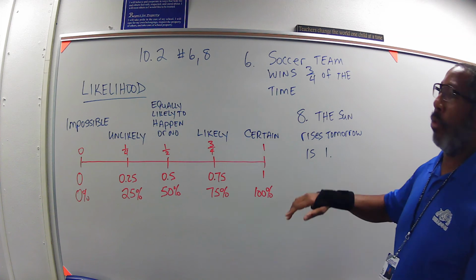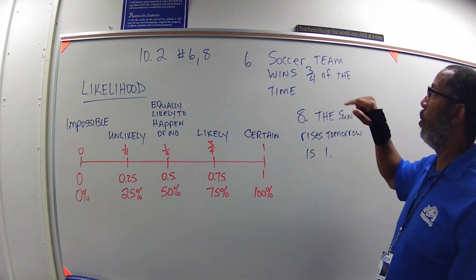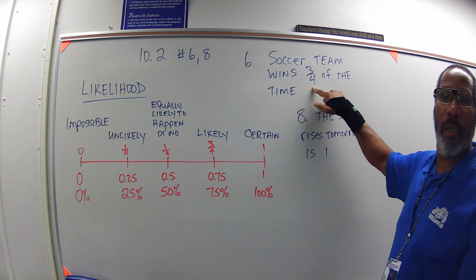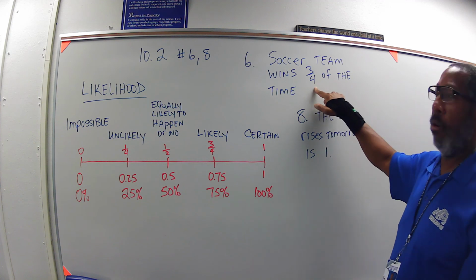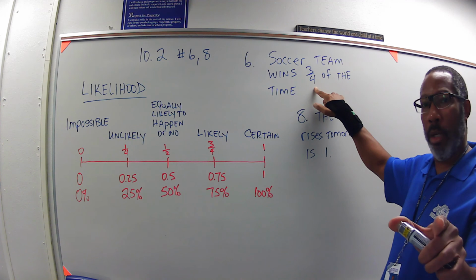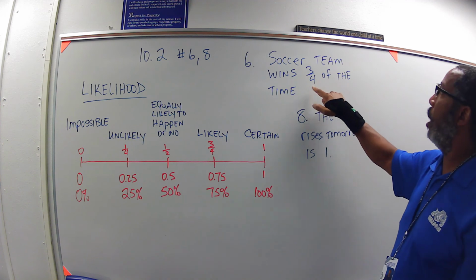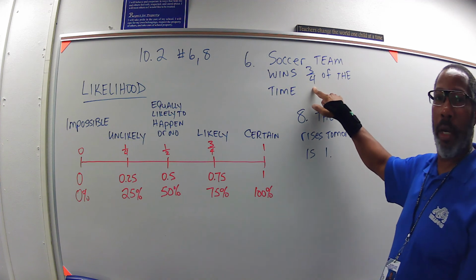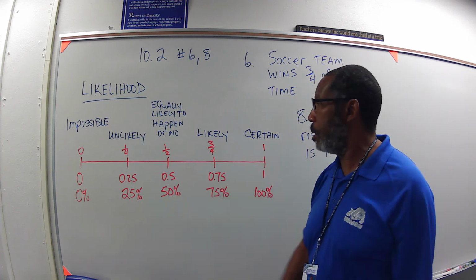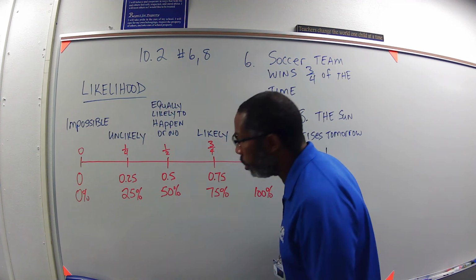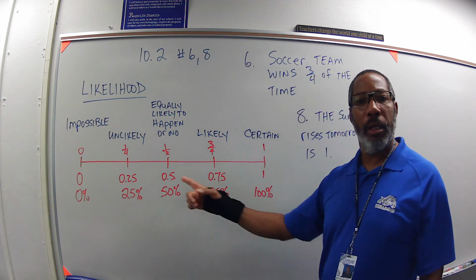All right, number 6. The directions say describe the likelihood of this event given the probability. The probability that your soccer team, because it's really good, wins is that they win 3/4 of the time. So I come down here and look on this table. Do you see 3/4 anywhere?